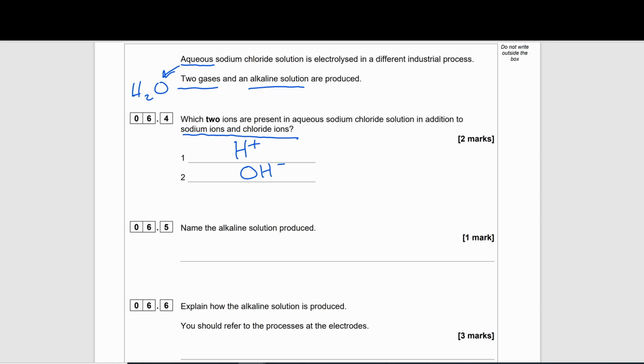6.5. Name the alkaline solution produced. We have an alkaline solution, so that means something with a high pH. It cannot be something that's just got hydrogen on its own, because that would be providing acidity.